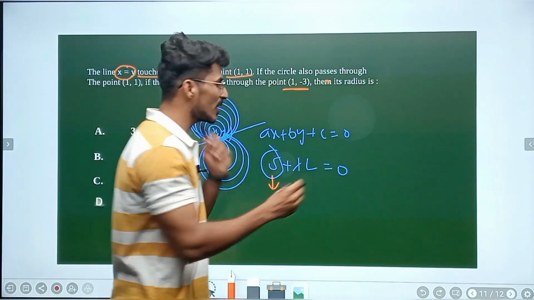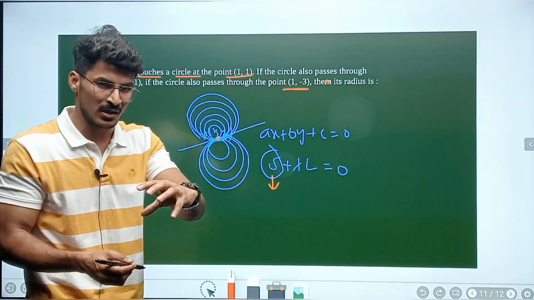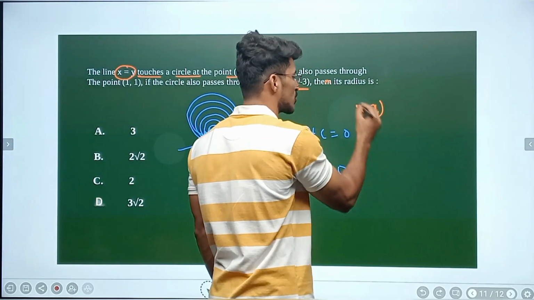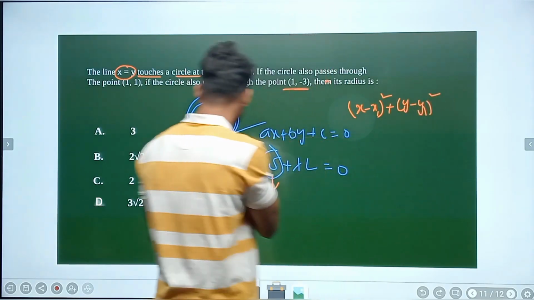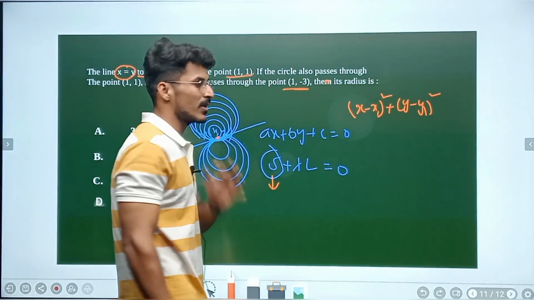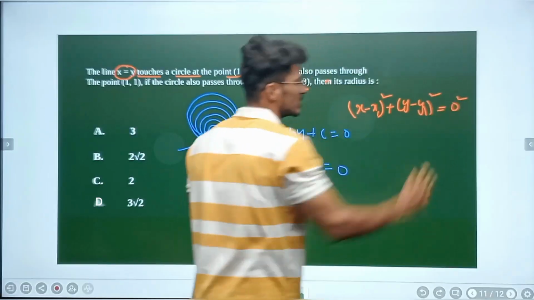Then the equation of the circle is going to be what? If I take this (x1, y1) as the center of the point circle, then (h, k) is (x1, y1) and the radius is 0. So the equation of the circle is going to be (x minus x1) whole square plus (y minus y1) whole square, right?